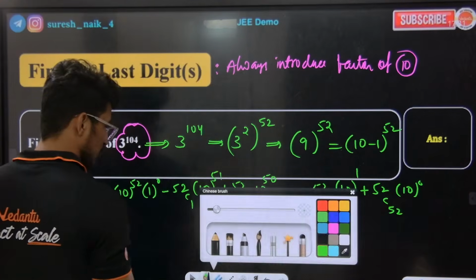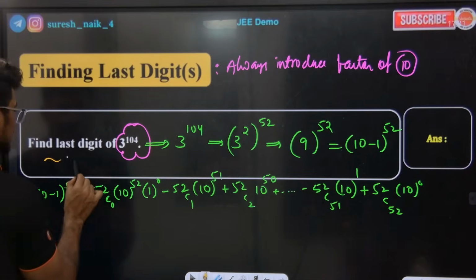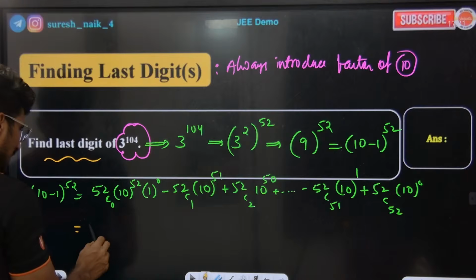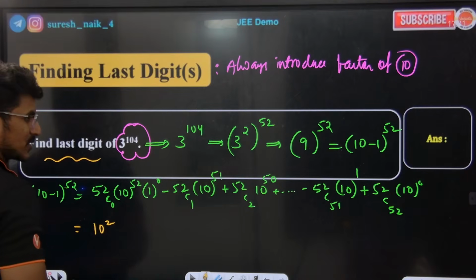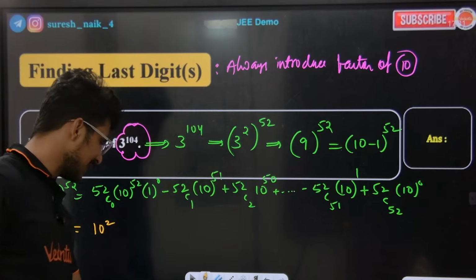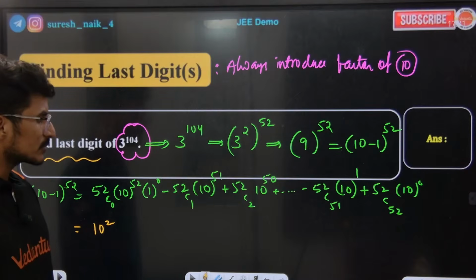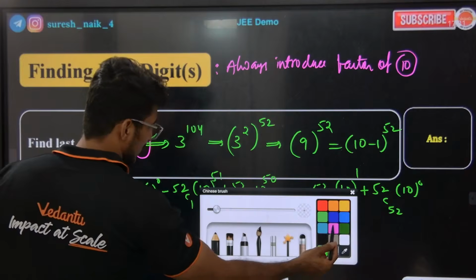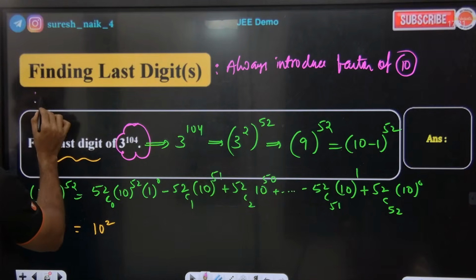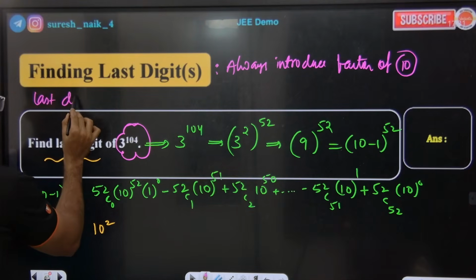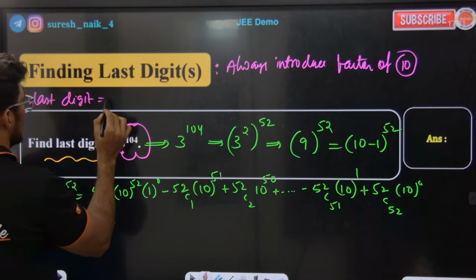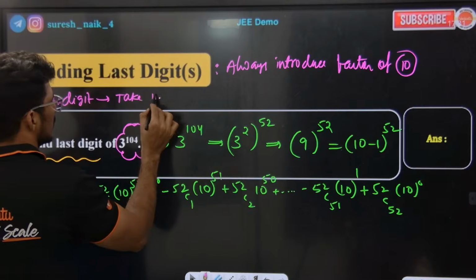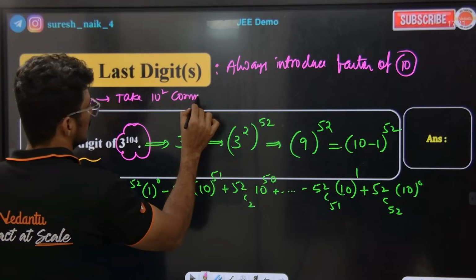Yes. Now if you look at this, they are asking us to find the last digit. Do you know what you need to do? Listen to the class. I can take 10 square common.